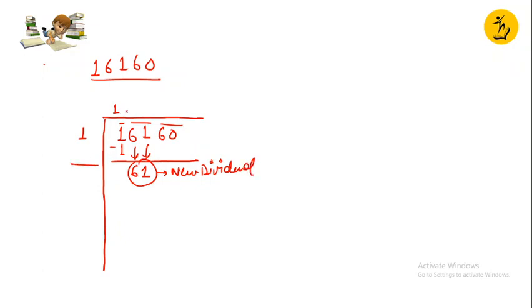And what is my new divisor? I'm supposed to multiply this quotient by 2. Whatever quotient is there, I multiply it by 2, and that becomes part of my new divisor, just a part, not the whole new divisor. So this is 2. Now I am supposed to annex a number, just on the ones place, such that when multiplied it gives us either equal to or less than 61.